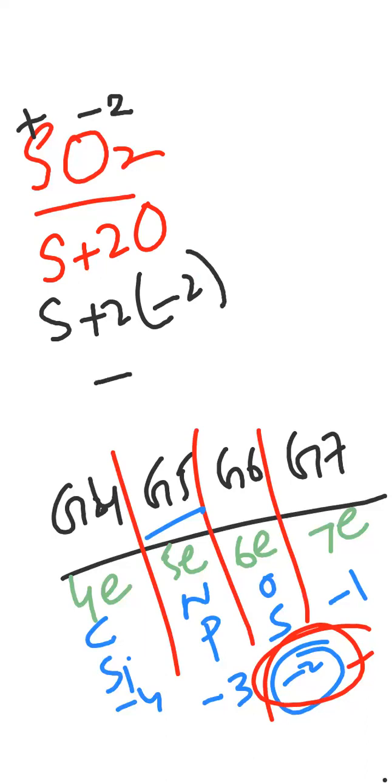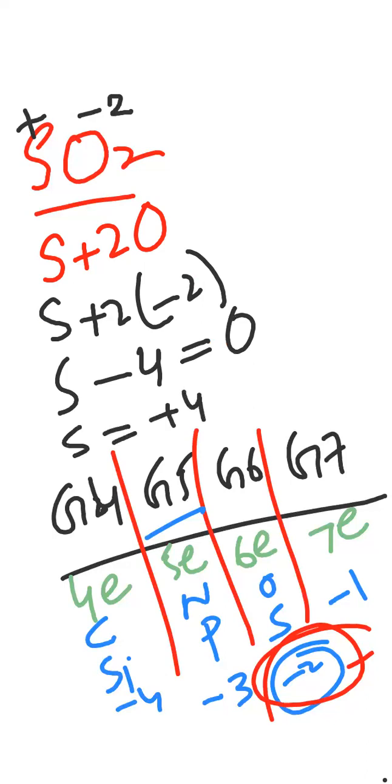So plus minus 2 multiplied by 2 will give you 4. Sulfur -4, make it equation equal to 0. Shift -4 toward the right side. So sulfur is equals to +4. +4, 0 plus 4 will give you +4 now.